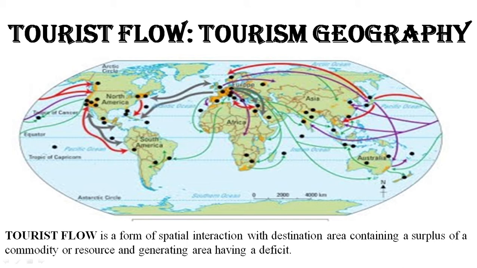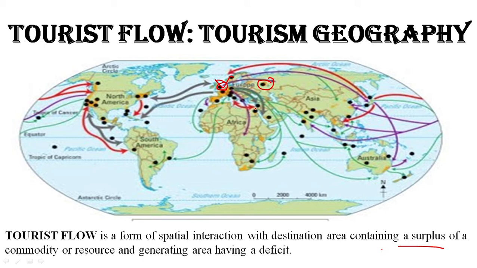A person will only travel to a place where there is something in surplus that the origin, that person's native place, doesn't have. For example, here we have London and here we have Moscow in Russia. So maybe people in London want to visit something that in Moscow we do not have.